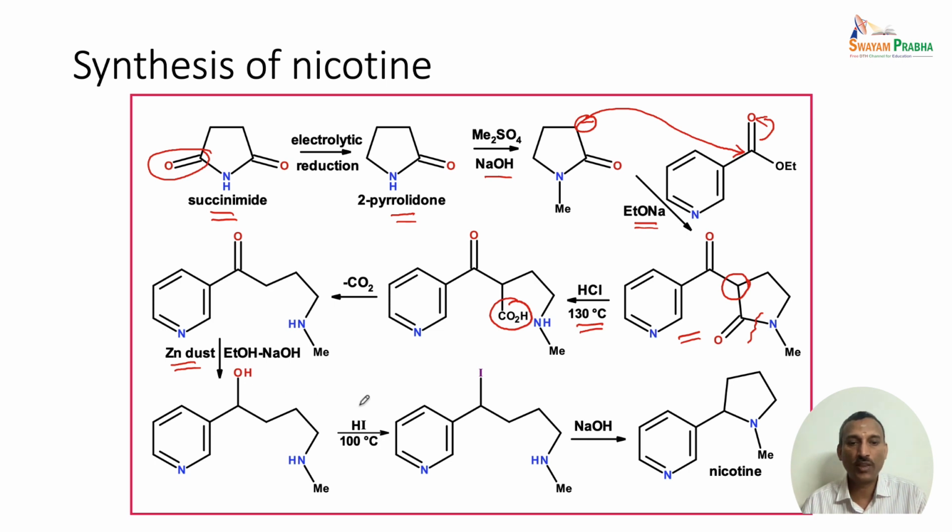So this was then treated with hydrogen iodide at 100 degrees centigrade to give the corresponding iodo derivative. So once the iodo derivative is there, it undergoes cyclization with this NH unit, and in the presence of sodium hydroxide, this undergoes cyclization to give nicotine. So starting from succinimide, we can prepare nicotine by the steps of reactions given here. So this confirms the structure of nicotine.